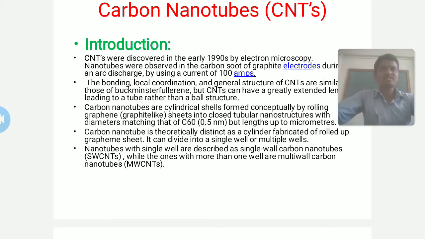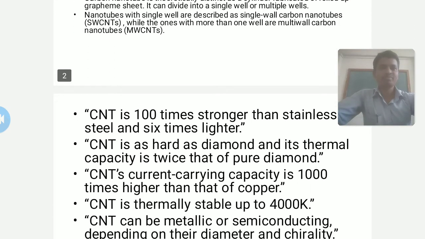On the basis of these layers or walls, carbon nanotubes are divided into two types: single-walled carbon nanotubes, SWCNTs, and if more than one wall is present, multi-walled carbon nanotubes, abbreviated as MWCNT.